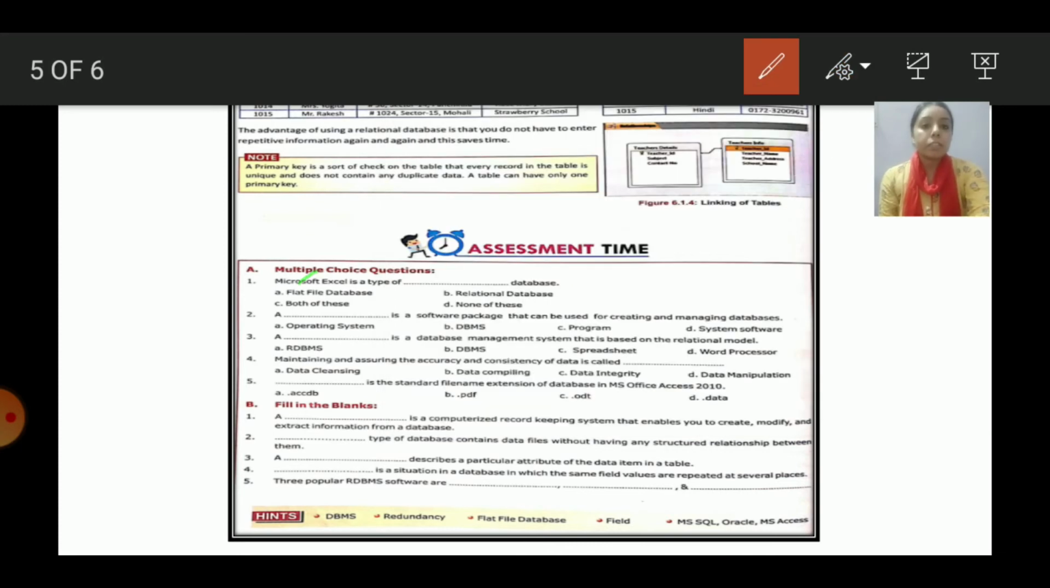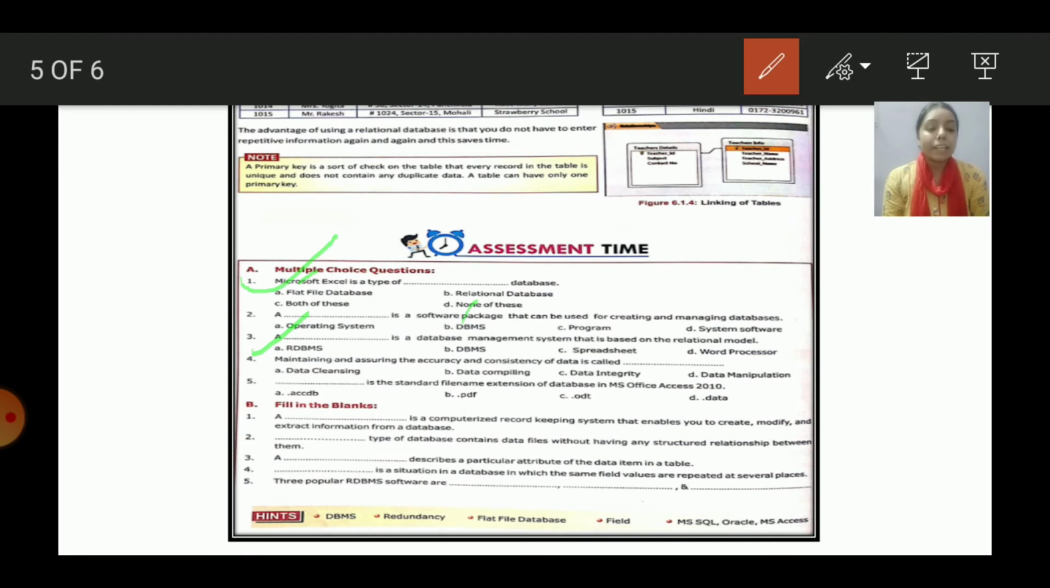Next we have question number 2. A dash is a software package that can be used for creating and managing the databases. That software is our DBMS. Now we have the third question: a dash is a database management system that is based on the relational model. For this our answer is RDBMS, the database management system based on the relational model, which means it consists of tables. So that is our RDBMS.